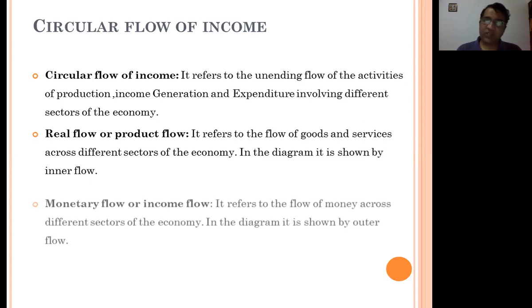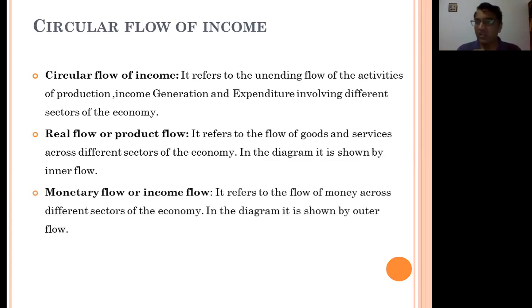The second flow is the money or monetary flow, or income flow. It refers to the flow of money across different sectors of the economy. When we prepare the diagram, it is shown by the outer flow. It means that under this flow, money is introduced. People will exchange goods for money, as money moves from one sector to another sector along with the exchange of goods. So this is the money flow and the real flow.